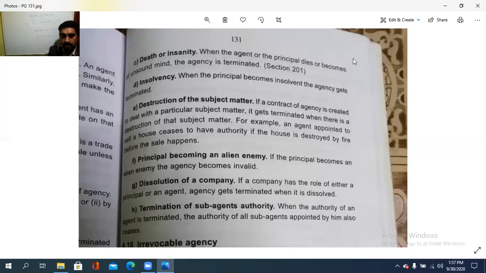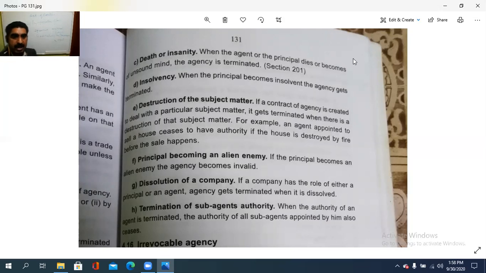If a contract of agency is created to deal with a particular subject matter, it gets terminated when that subject matter is destroyed. For example, an agent appointed to sell a house ceases to have the authority if the house is destroyed by fire before the sale happens. Suppose it was a contract to sell a house, and the house burned down. Then what is there to sell? The subject matter itself is destroyed.